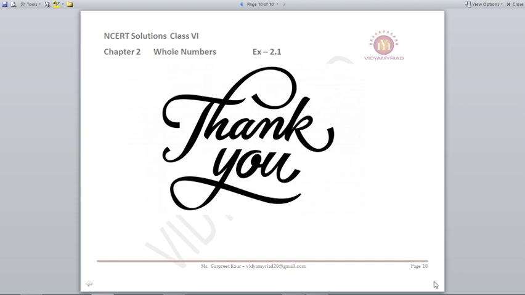I hope children you have understood the whole exercise. This was very simple. Just remember that picture of whole numbers and natural numbers in your mind and you will be very easily able to solve all these questions. It's one of the easiest chapters.